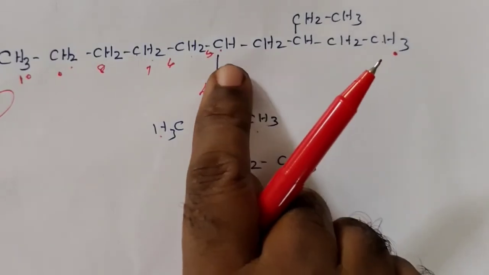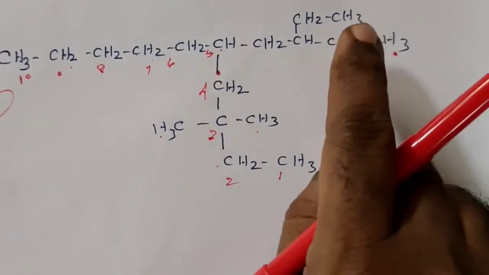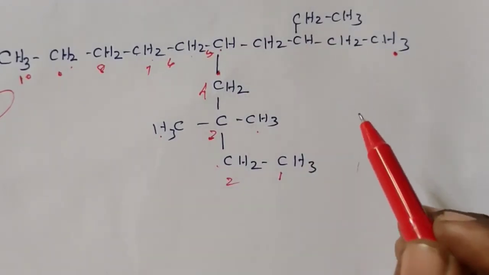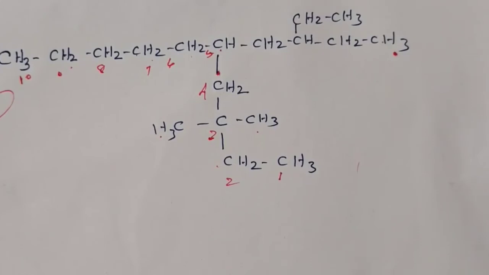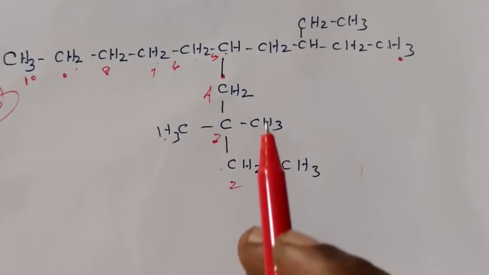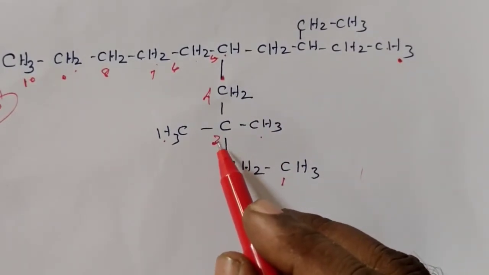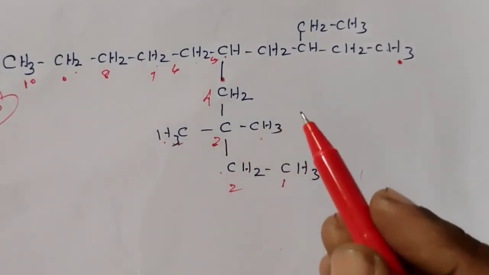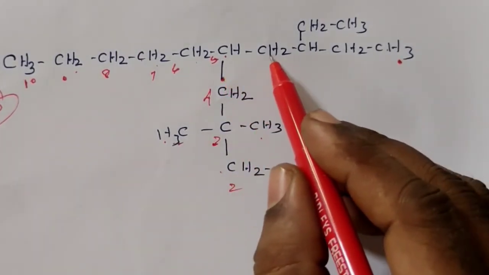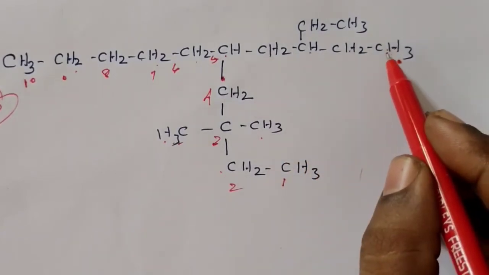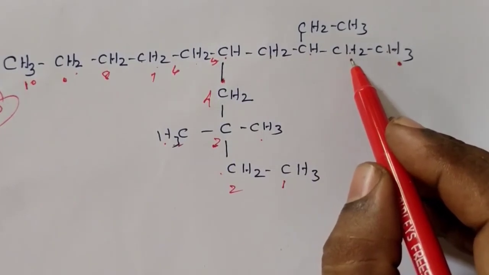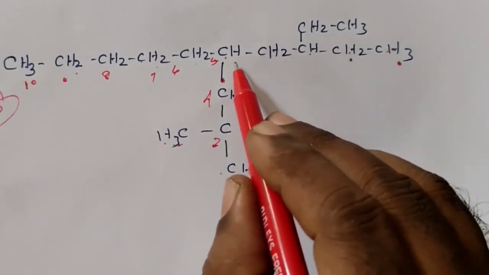Substituted substituent. That means it contains a substitution which contains a substitution. So it is an example of a substituted substituent. How can you write the name? First thing, here the third carbon atom contains a methyl group. But the fifth carbon atom contains a 1, 2, 3, 4 butyl group. So alphabetically butyl will come first. So this we have to write first.